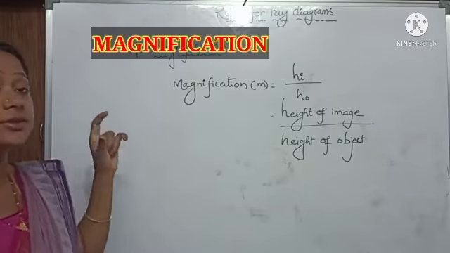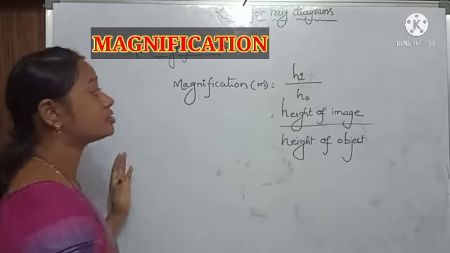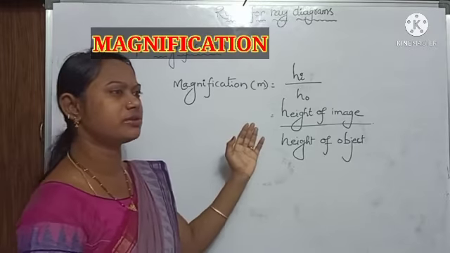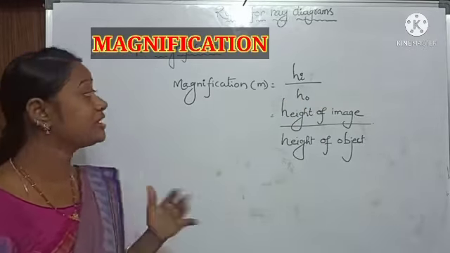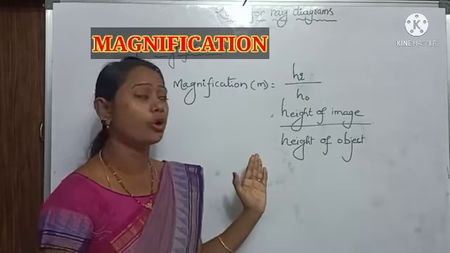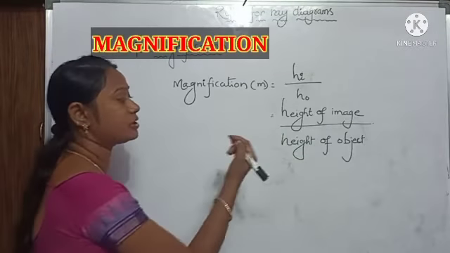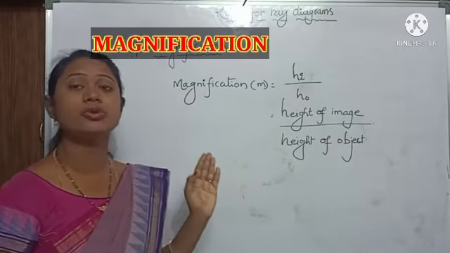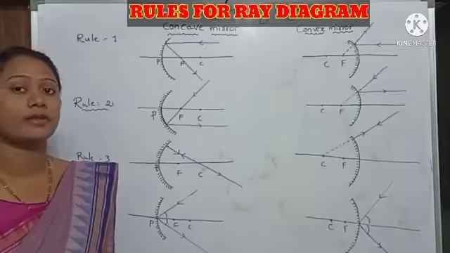Another term, it is magnification. What is meant by magnification? Magnification is denoted with M. Magnification is equal to height of the image by height of the object. That is the ratio of the height of the image and height of the object. Sometimes it is size of the image by size of the object. It is a ratio, so it does not have units.